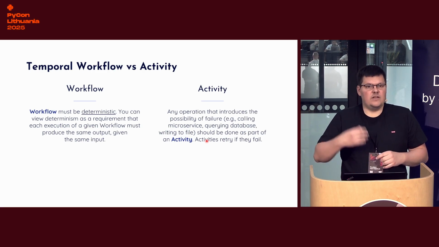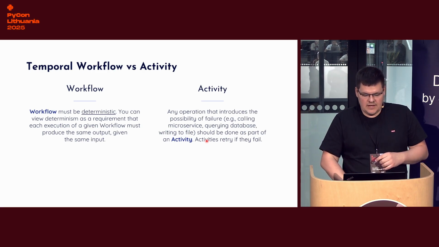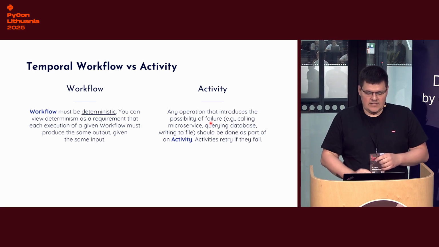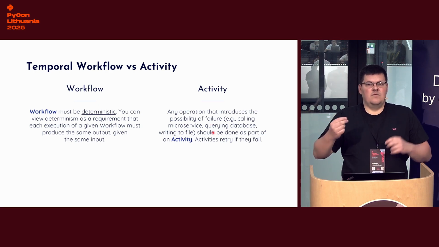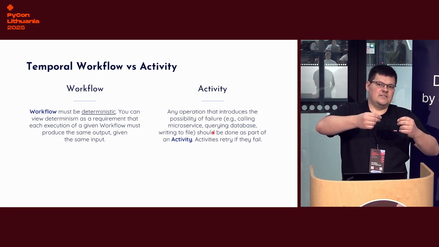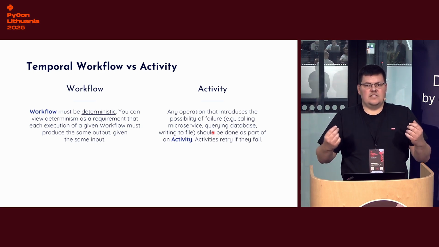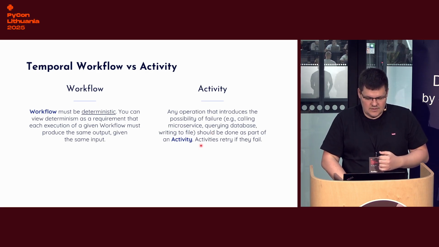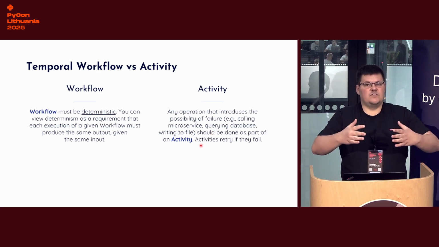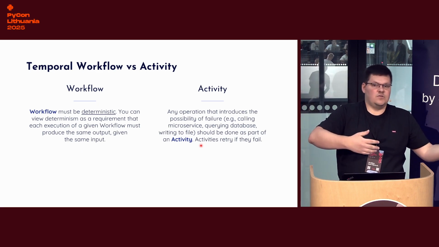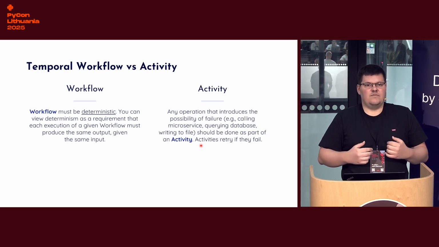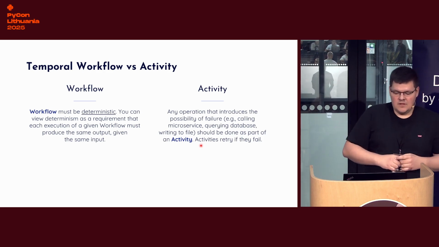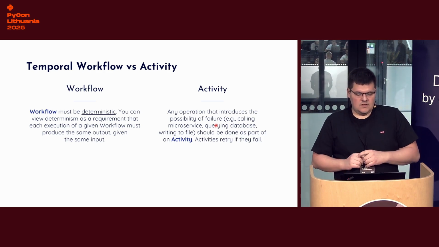Or for example, calling a microservice, because we can expect possible failure. That's why we need to use activity. Or querying a database, because another user may delete a database record or change it. That's why we cannot guarantee for the same input, the same output. We need to use activity. Or writing to a file. Again, because a virus or another user can do something with our file. That's why we cannot guarantee for the same input, the same output. We need to use activity.